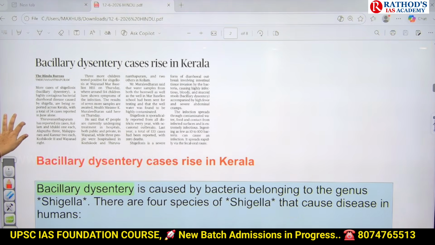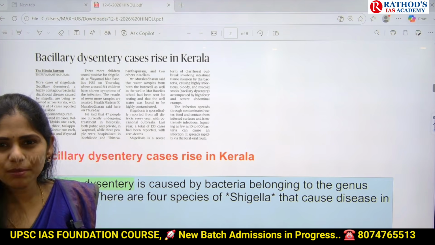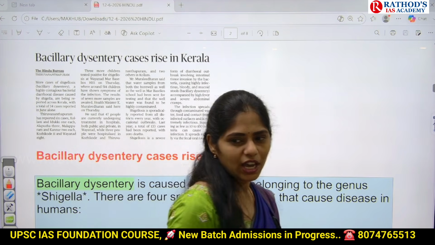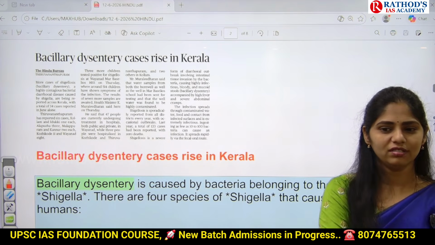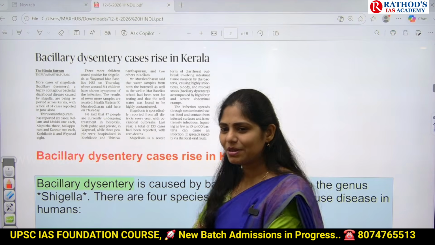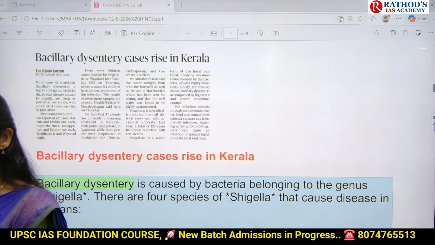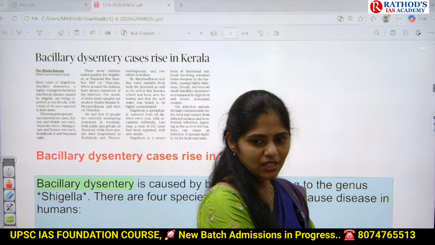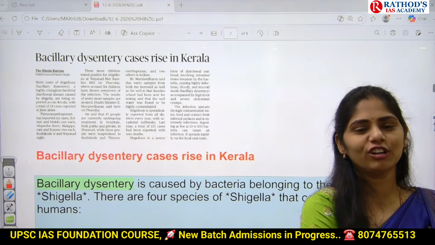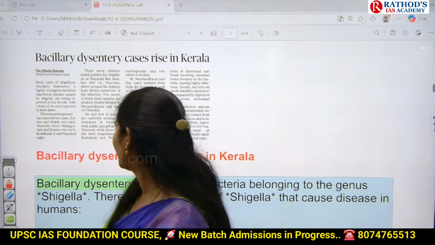Okay, see this next one, guys. Bacillary dysentery cases rise in Kerala. I think you might have heard about amoebic dysentery. Have you heard this word amoebic dysentery in your school days? What is amoebic dysentery? Amoeba enters into our body and it will affect which system? The digestive system, and it will cause what? Diarrhea, vomitings. That is called amoebic dysentery.